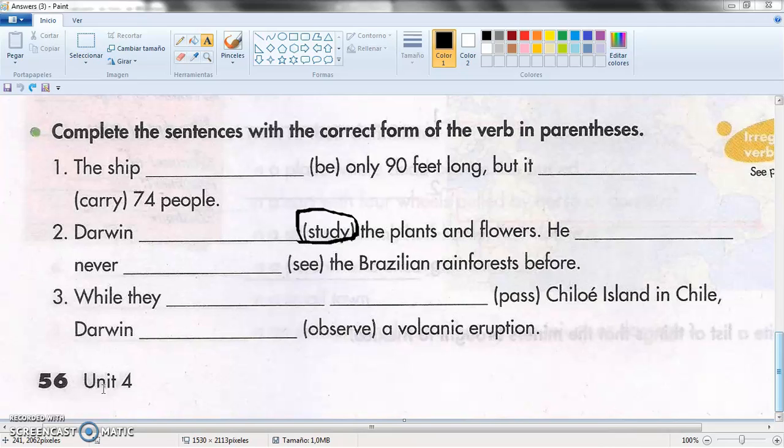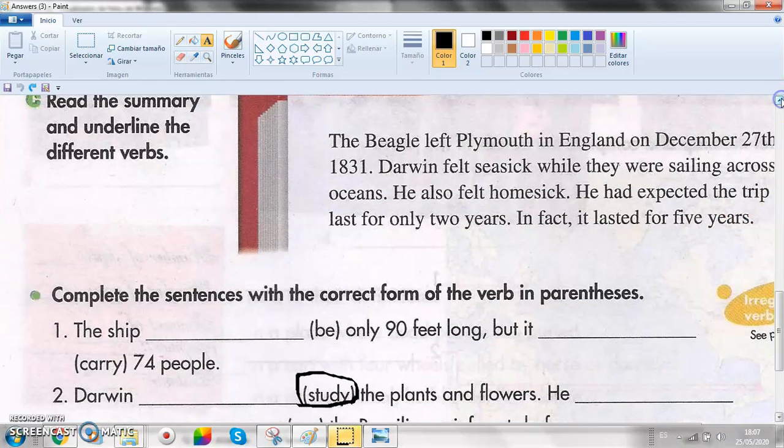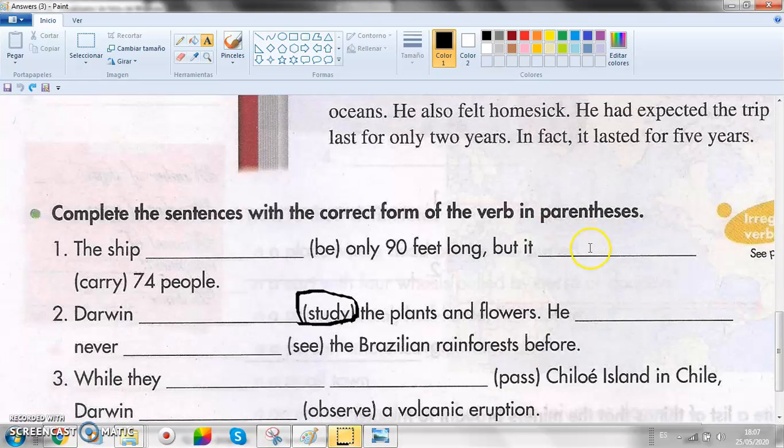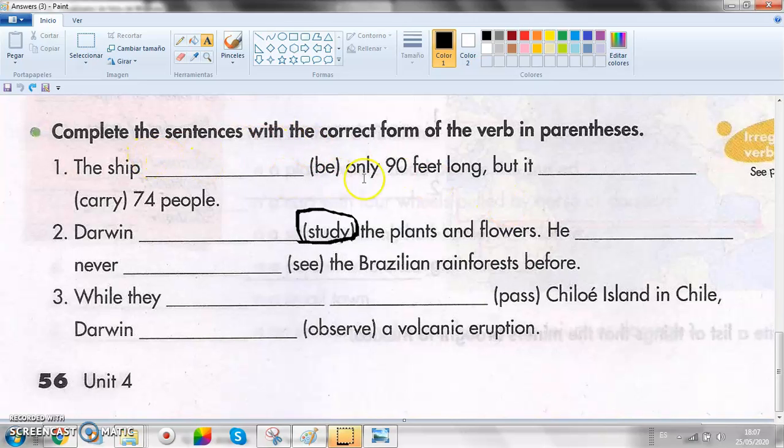And what we're going to do today is to work with our activity book. We are going to solve exercise C on page number 56. As you can see on screen, this is something related to a chronicle. It's about travel that Charles Darwin did back in 1831, and what we're going to hear here are some sentences, and then we are going to complete these sentences with the correct form of the verb. So with no further introduction, here we go.